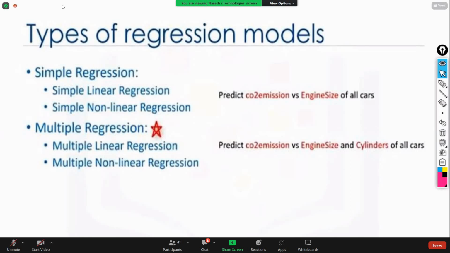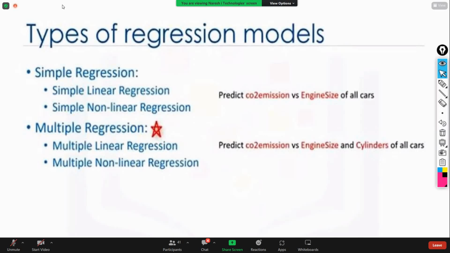Okay, once again, write in the notes clearly, heading: linear regression. Under that heading, write the sentence: linear regression means the relation between the independent and dependent variable, or input variable and output variable, simply to say input and output, is linear.